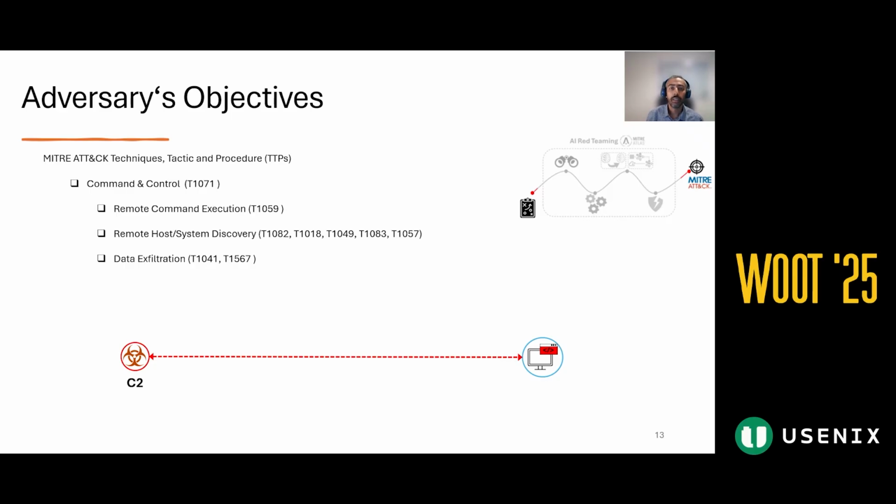Let's begin the first red teaming step by defining the high-level cybersecurity objective. C2 is one of the most critical tools used by various criminal groups. In this work, our goal is to establish a stealthy communication channel with compromised hosts, with the capability of performing command execution and data exfiltration.